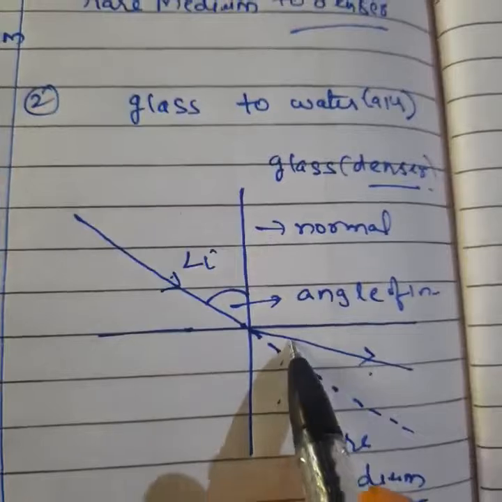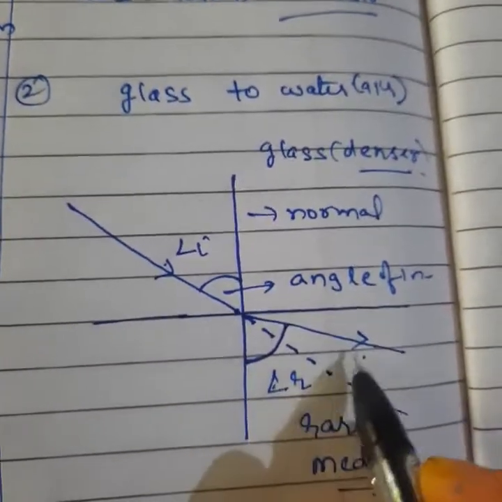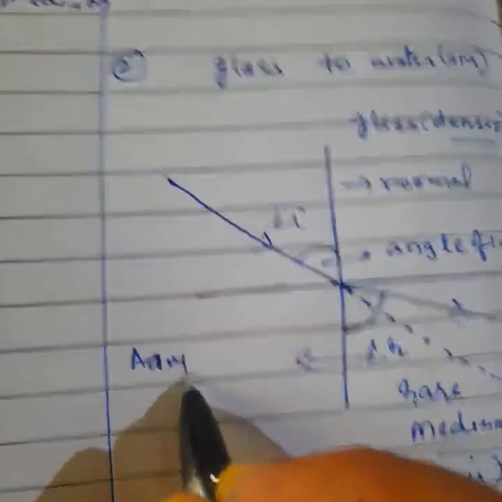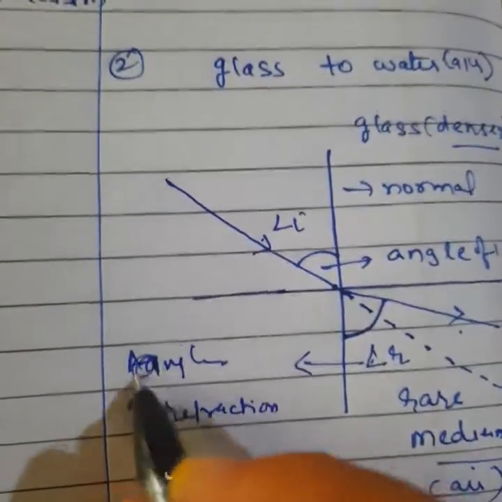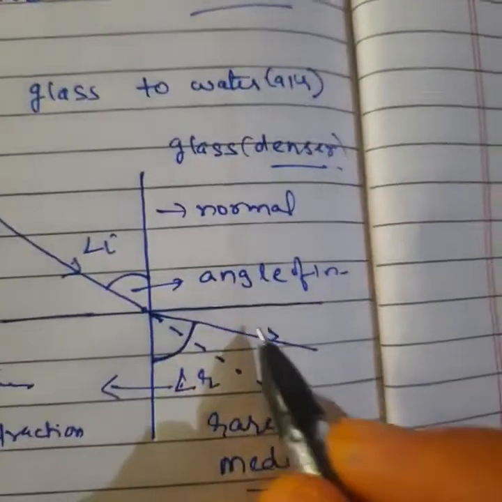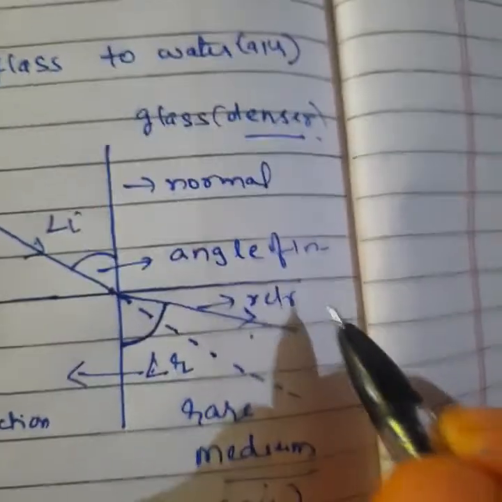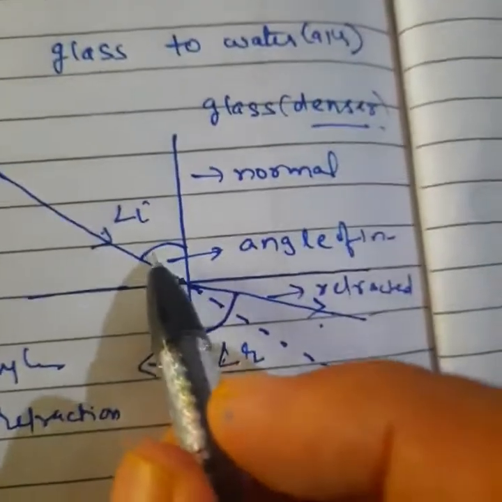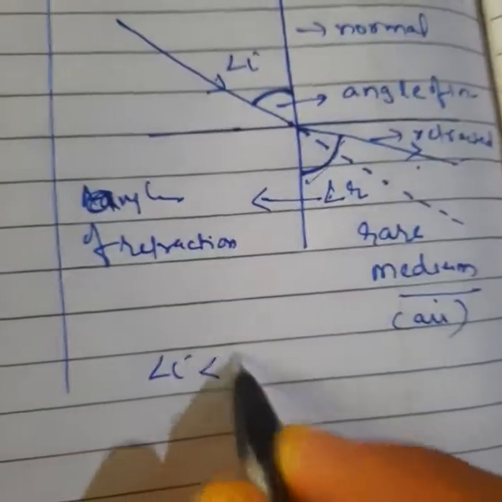This angle, between the refracted ray and the normal, is called what? Angle of refraction. Okay? And this is your refracted ray. Don't mix up reflection and refraction. So this is a refracted ray. You can see here angle I and angle R. Which angle is more? Angle I is less than angle R.